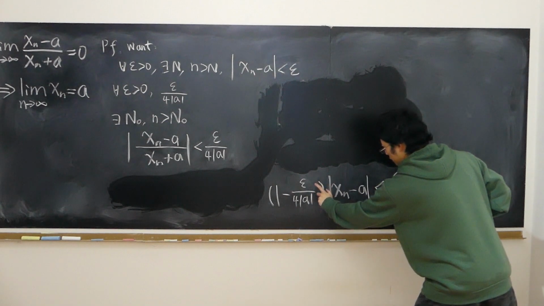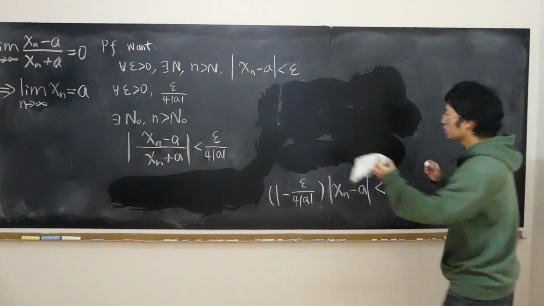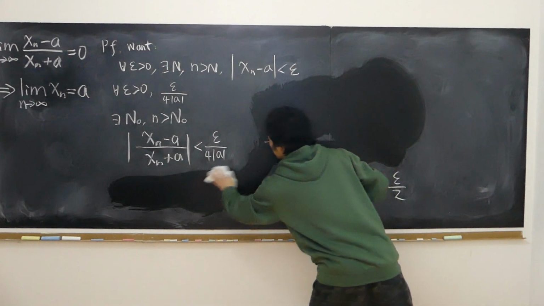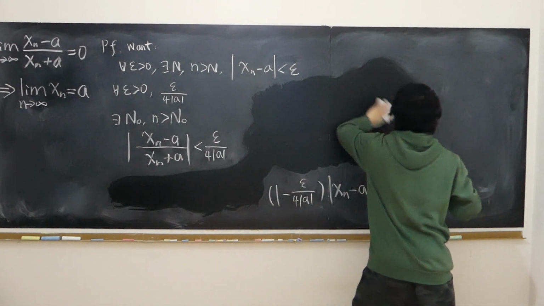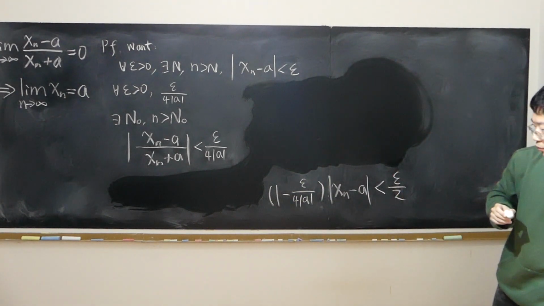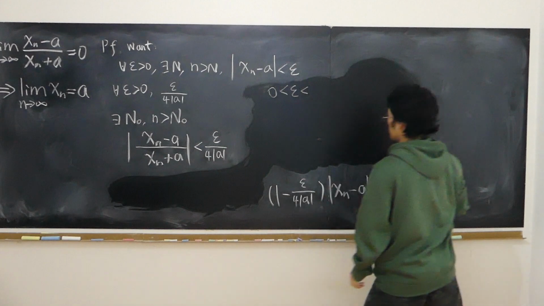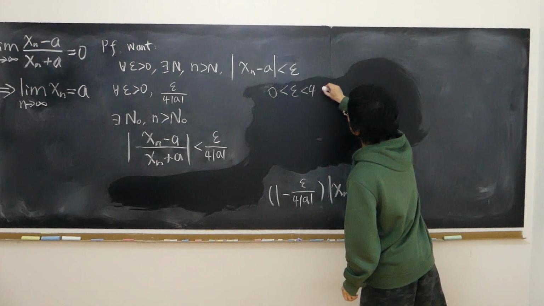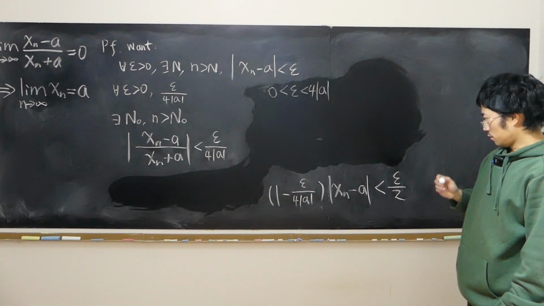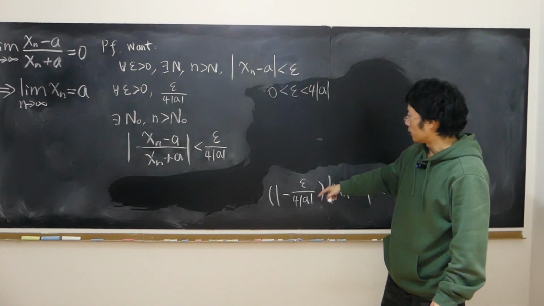I can do that by restricting epsilon to be greater than 0 and less than 4 times the absolute value of a.